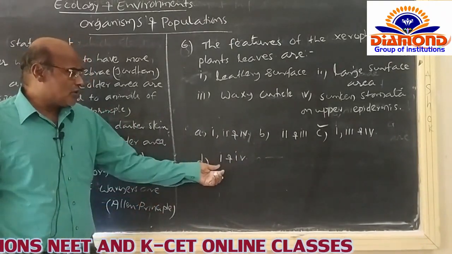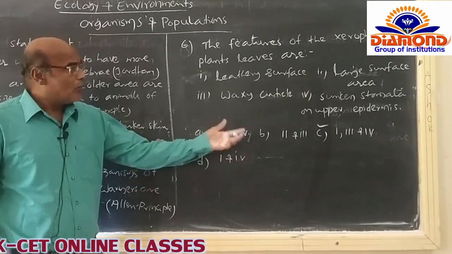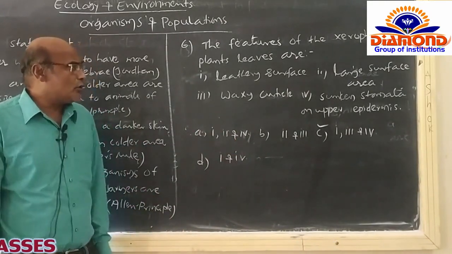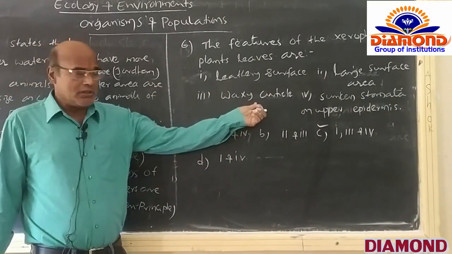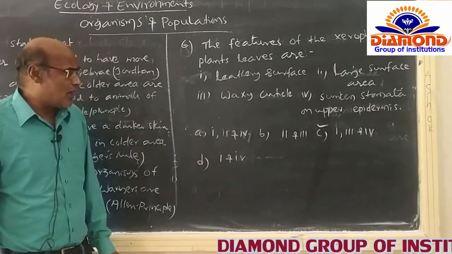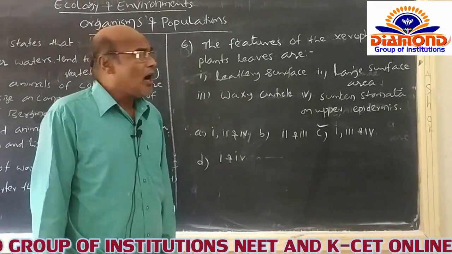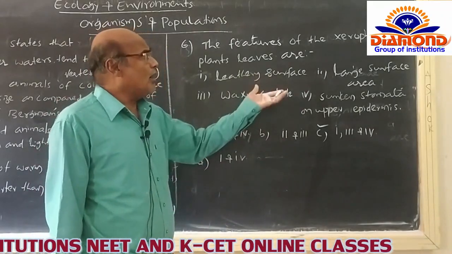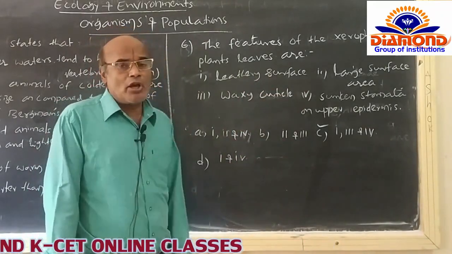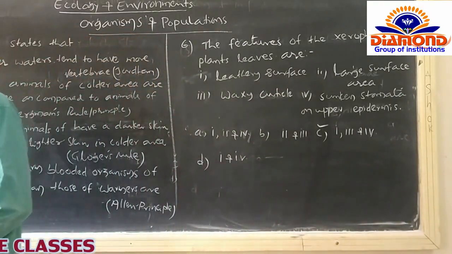And the D option is 1 and 4, but they are ignoring to include the waxy cuticle. That's why among the four options like A, B, C, D, the third option is correctly placed and is correct to the question itself. That's why opting for the C option for this question.